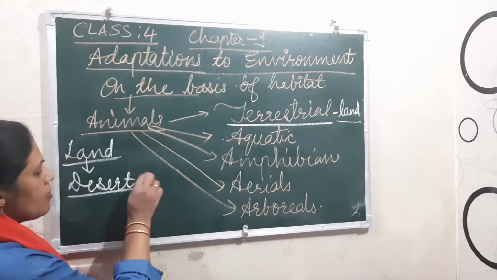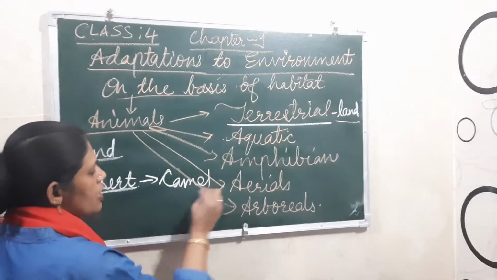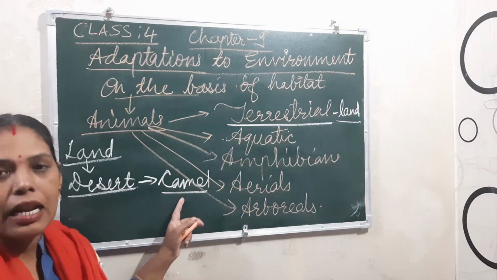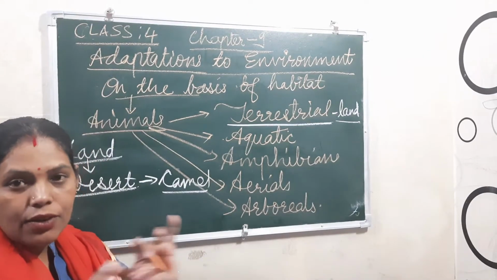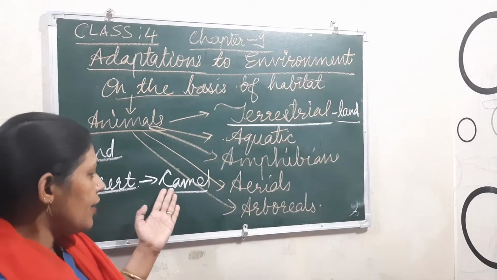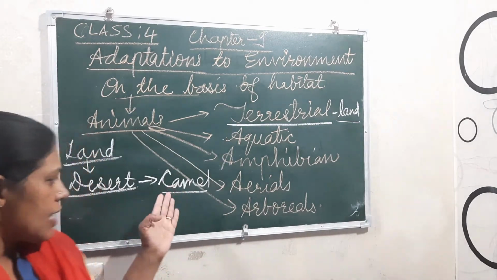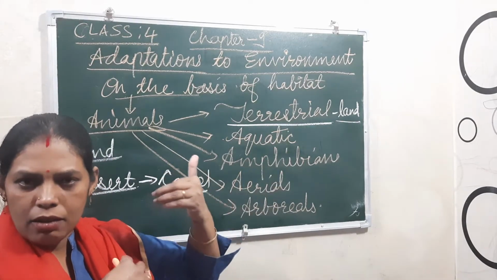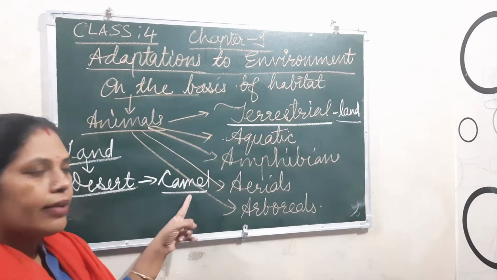If I am talking about a particular animal, mainly we are talking about the camel. The camel is actually the ship of the desert, right? So how does the camel survive in the desert? The desert has hot conditions, and it is mostly covered with sand. To survive the extreme heat, these animals have thick skin. With thick skin, the temperature and sunlight will not affect it or go inside. So it can survive with that.